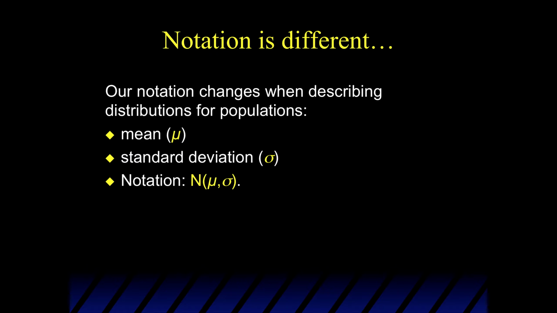Now the notation I've given at the bottom, N, parentheses, mu, sigma, is a notation you're going to see a lot when defining a normal distribution. Guys, N, obviously, stands for normal distribution. The number that comes first in the parentheses is the mean. The number that comes second in the parentheses is the standard deviation.